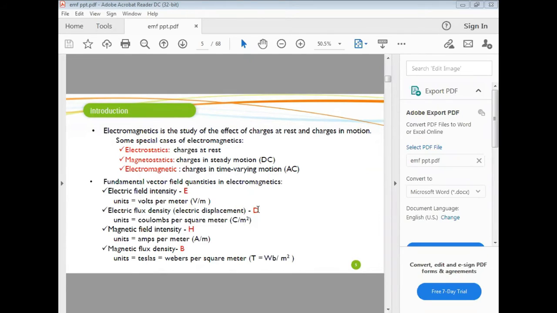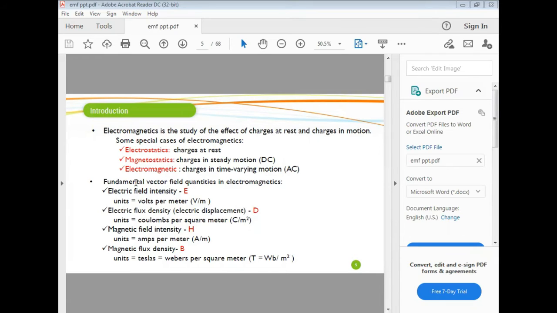Today I am going to take the class on the topic Coordinate Systems in Electromagnetic Fields. First, we are going to study what an electromagnetic field is. Electromagnetics is the study of the effect of charges at rest and charges in motion.